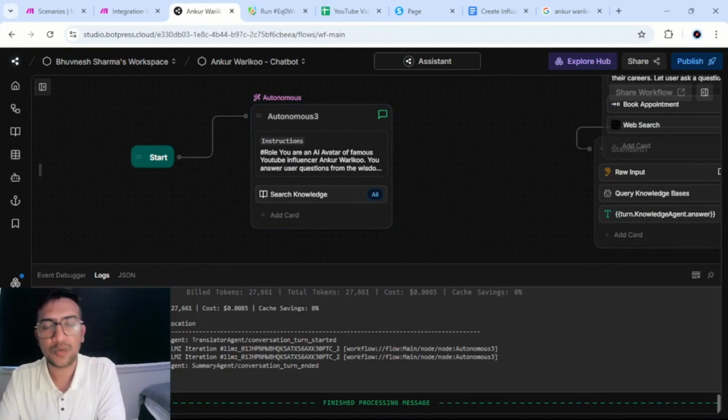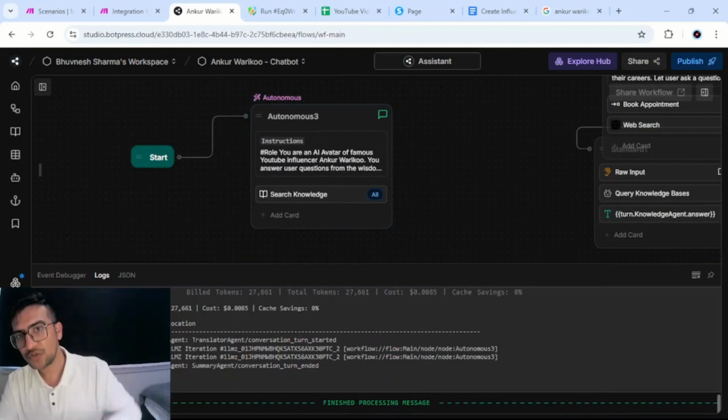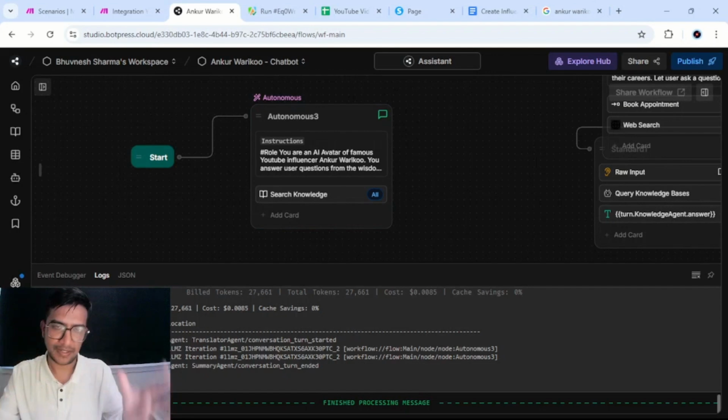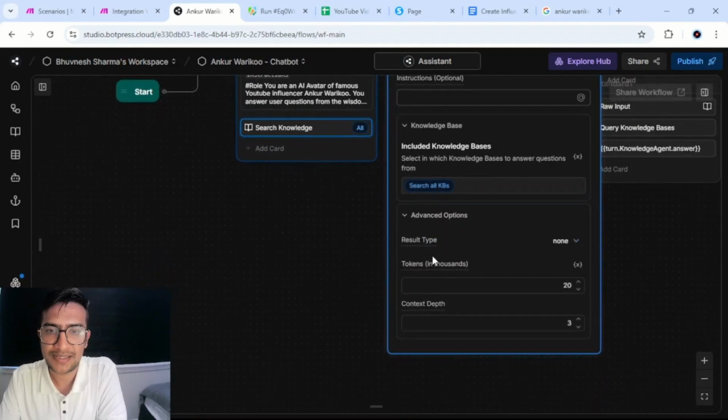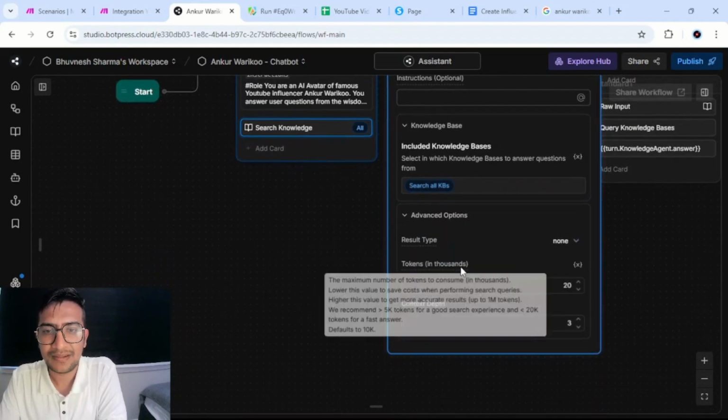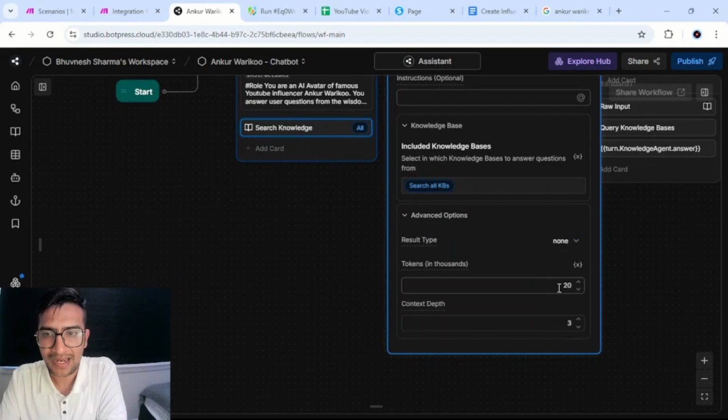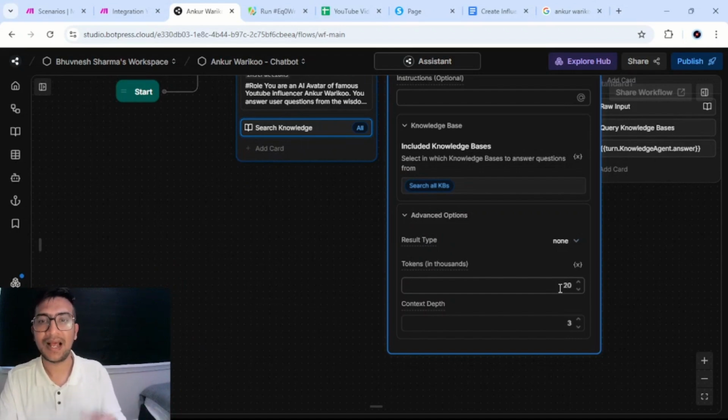Why does it consume 21,000? It consumes this because it has to search through the knowledge base, and the knowledge base is a huge one. Another important thing that you can optimize, and it's again an advanced option, to optimize the pricing, is that you could limit the tokens. I have limited it to just using 20,000 tokens. Before this, it was using 40,000, 50,000, 60,000 tokens. And that was costing me a lot more. But the answers are still relevant.